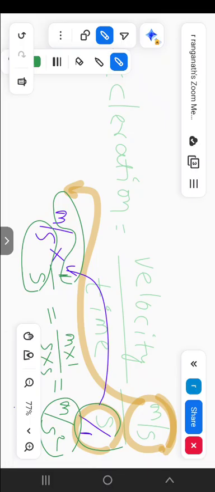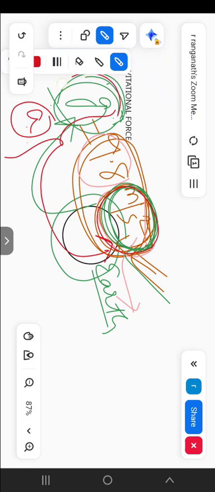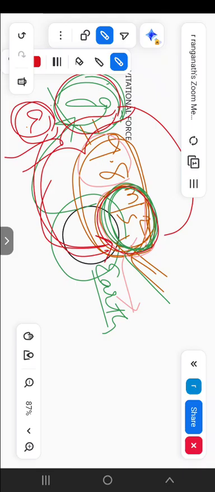Now I show where we are using this meter per second square. See, okay, did you observe this concept? Now the gravitational force and acceleration both consist of the same units. Gravitational force is also meter per second square, acceleration is also meter per second square.